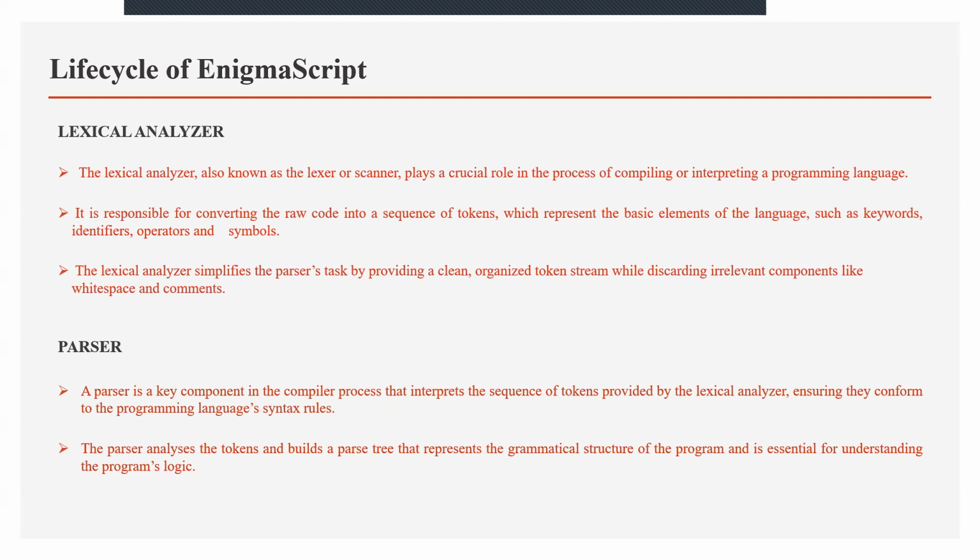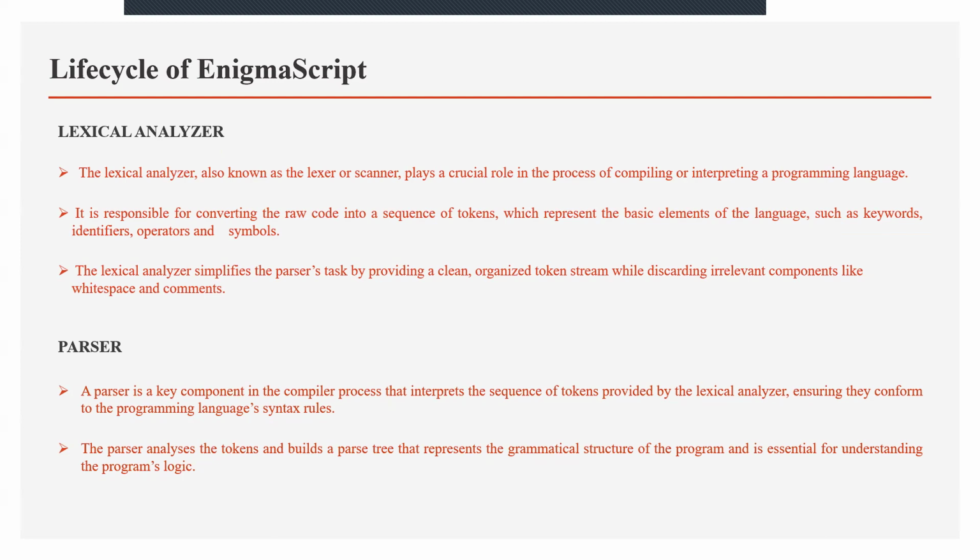It is responsible for converting the raw code into a sequence of tokens which represent the basic elements of the language, such as identifiers, operators, and symbols. The lexical analyzer simplifies the parser's task by providing clean and organized token data.